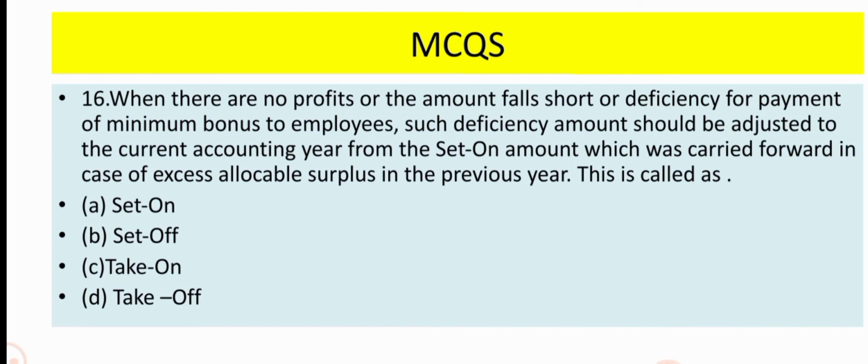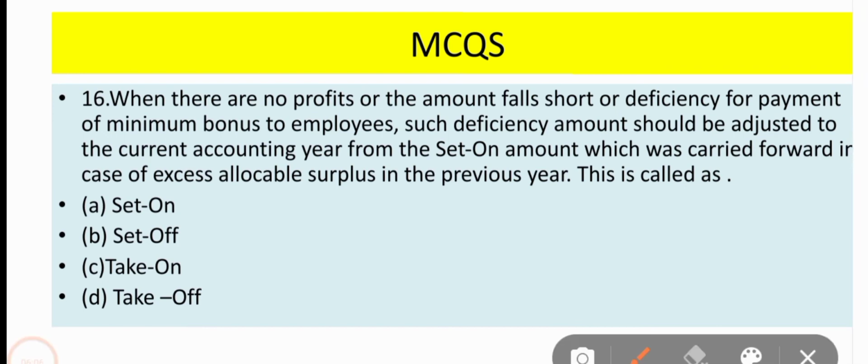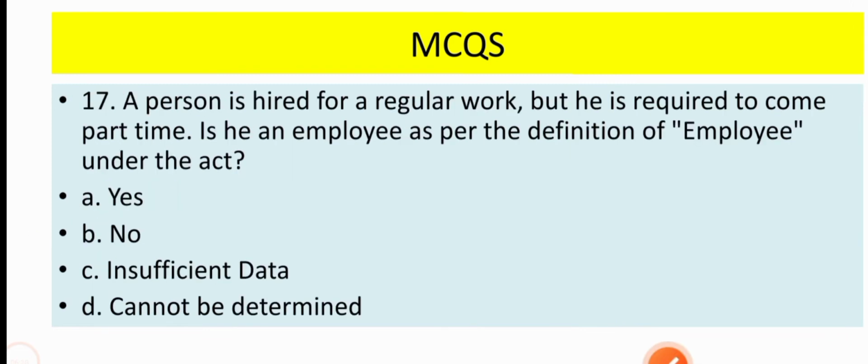When there is no profit or the amount falls short for payment of minimum bonus to employees, such deficiency amount should be adjusted to the current accounting year from the set on amount which was carried forward in the case of excess allocable surplus in the previous year. This procedure, this mechanism, is called set off. So the correct option for this question is option B, set off. Now come to question number 17.